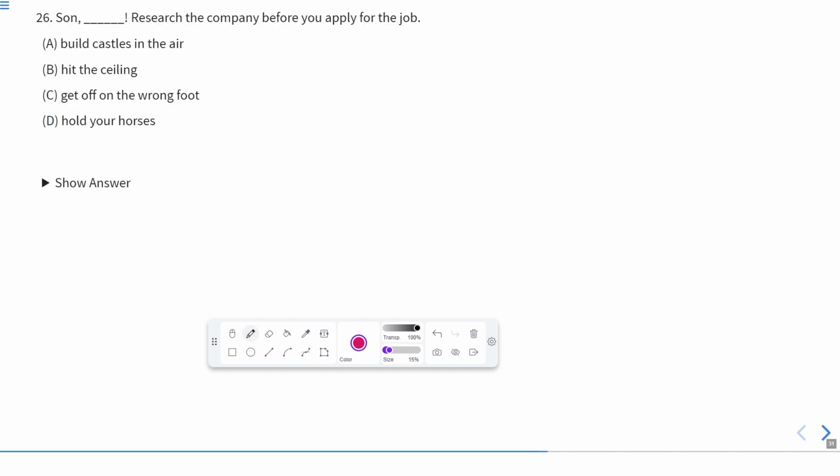Now this is question number 26. Son dash research the company before you apply for the job. Now, as you can see, 4 options are given over here, but these 4 are not actually sentences. These are actually idioms. So first of all, we should know the meanings of these idioms. Only after that can we analyze which idiom is correct to be filled in this blank. So son dash research the company before you apply for the job.